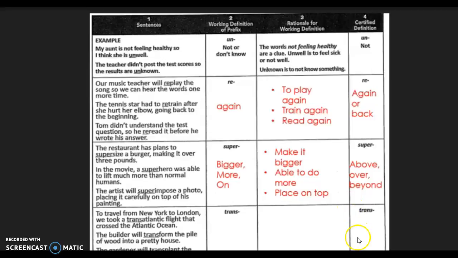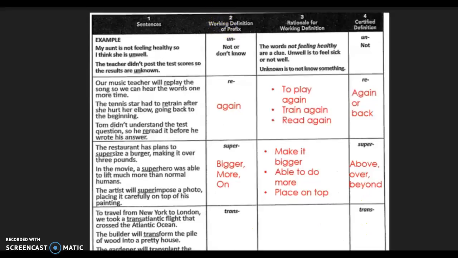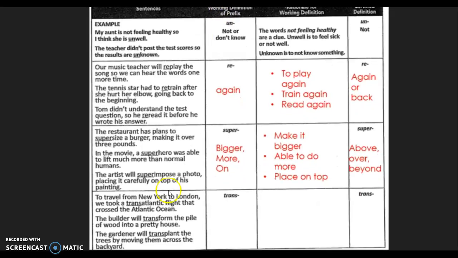All right, let's move on and let's look at trans. Noticing here that I have to move this down. There we go. All right, first sentence. To travel from New York to London, we took a transatlantic flight that crossed the Atlantic Ocean.